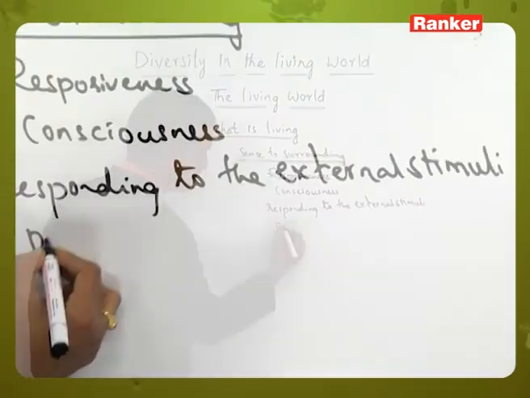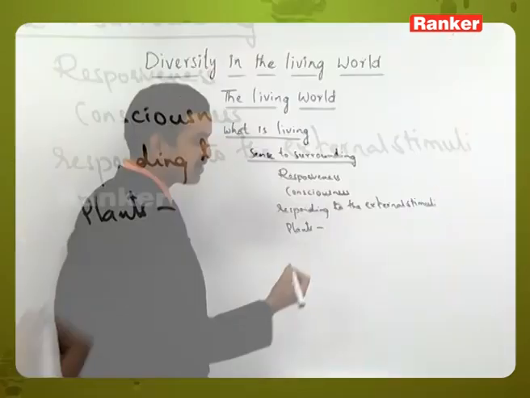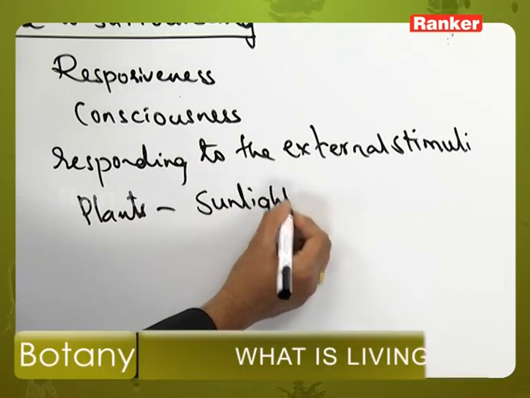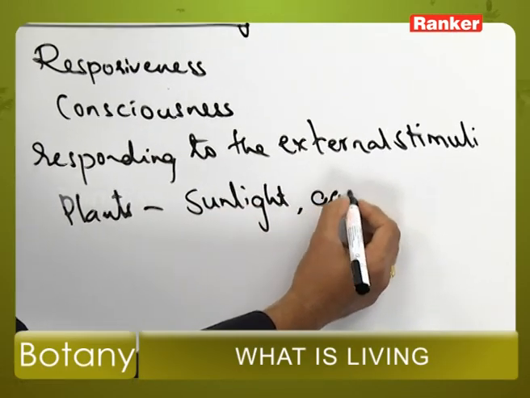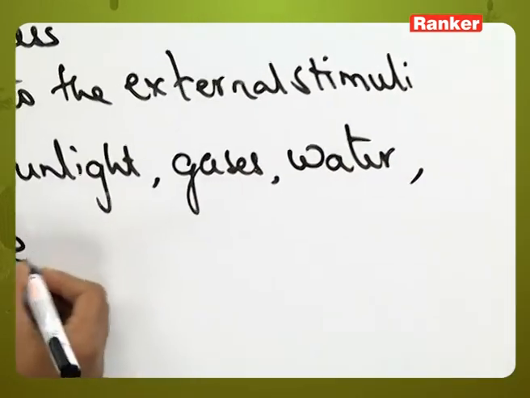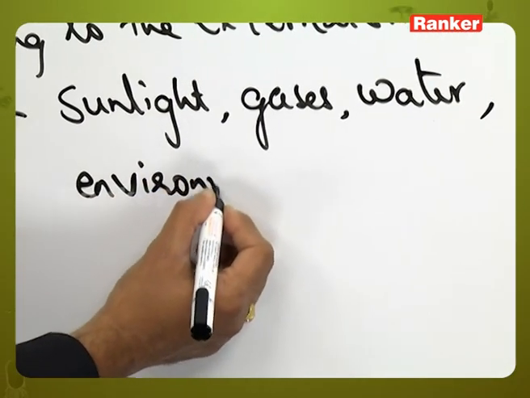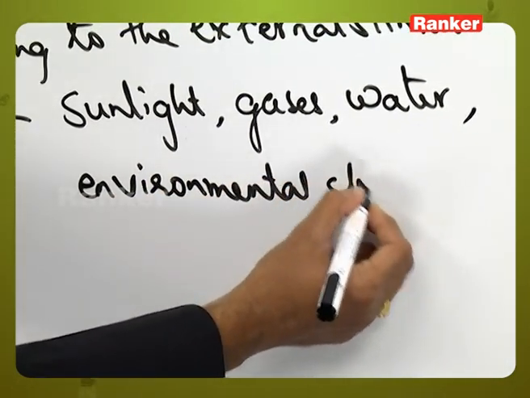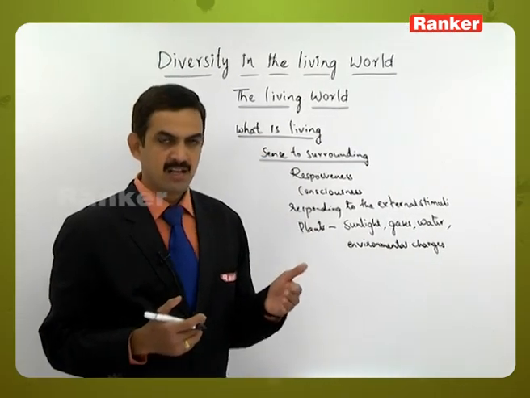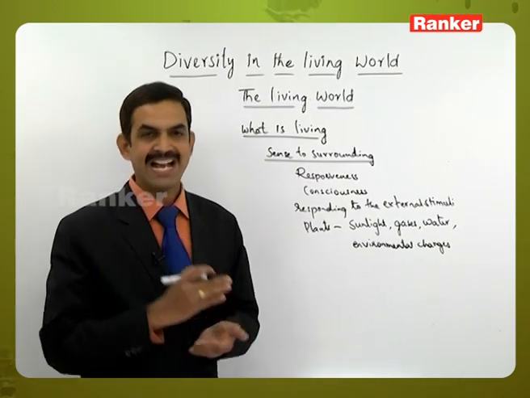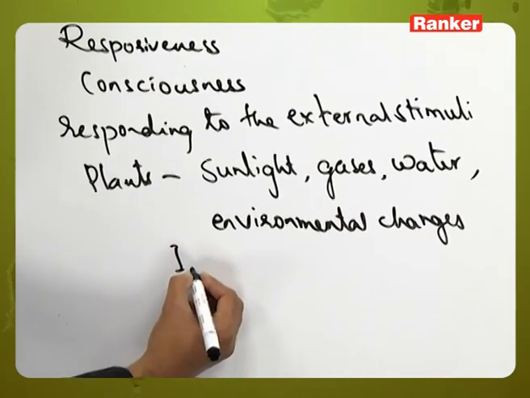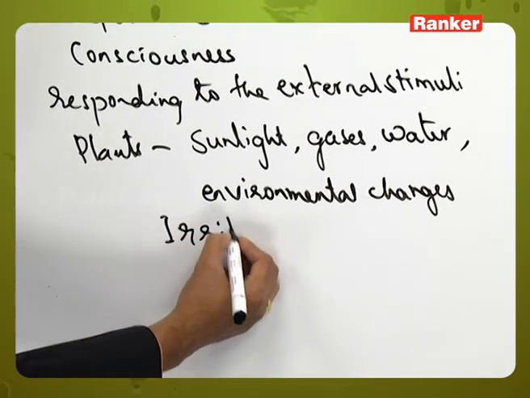Let us take the example of plants, where plants respond to external stimuli like sunlight, gases, water, or other environmental changes. According to that stimulus, they start reacting. That ability of reacting to the stimulus or showing response to the stimulus is called irritability.